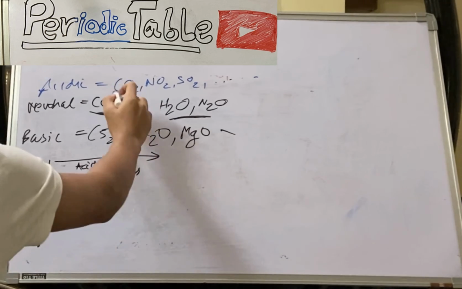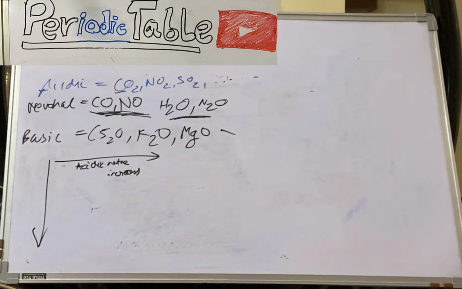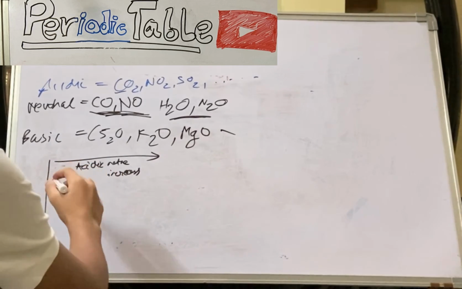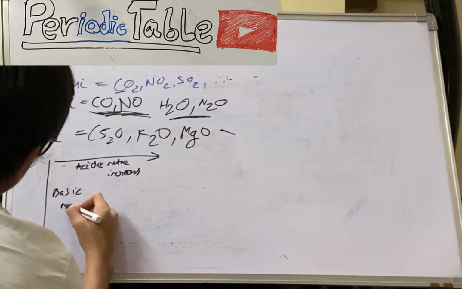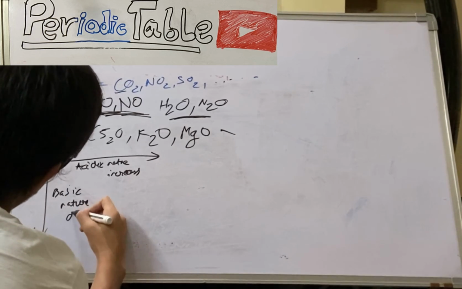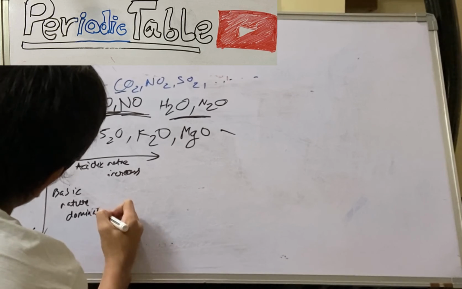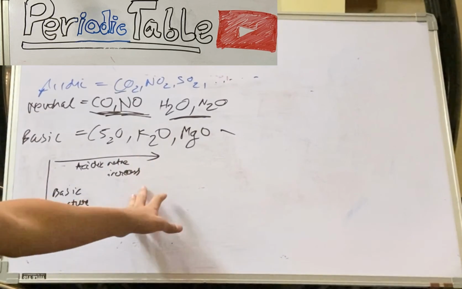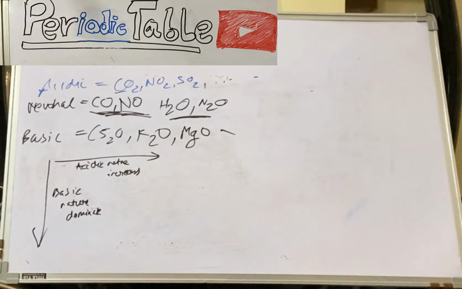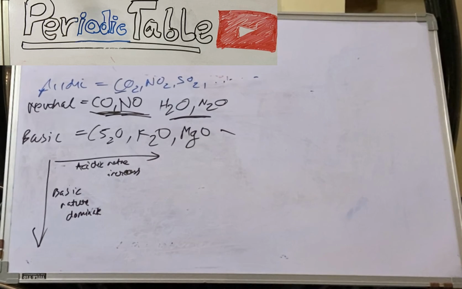As you can observe over here, the non-metals are responsible for the acidity, and down a group, basic nature dominates. So the most basic oxide you can say is cesium oxide, and here you can take any one. I think it should ideally be SO2, I guess, or CO2.